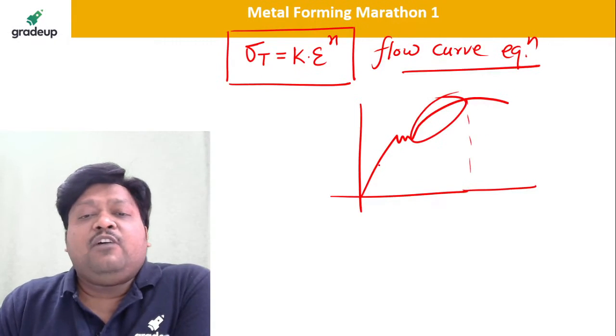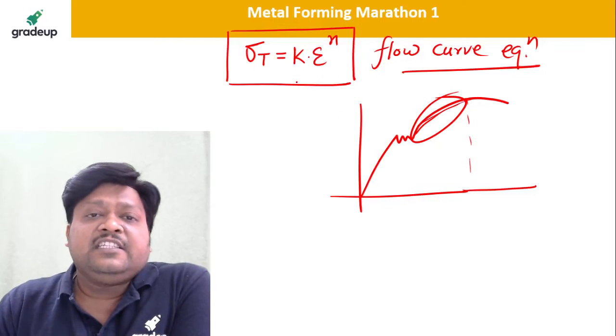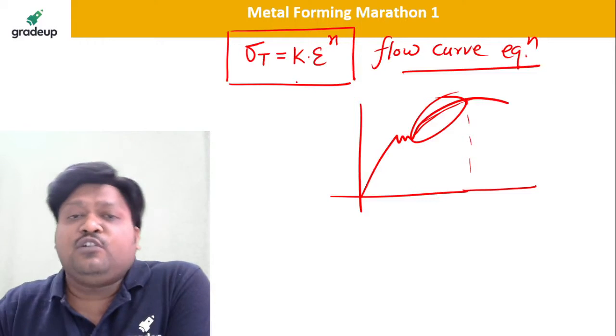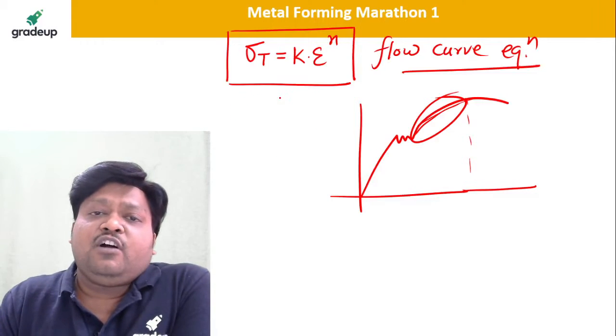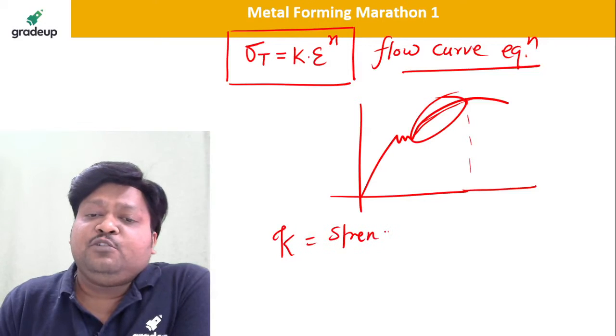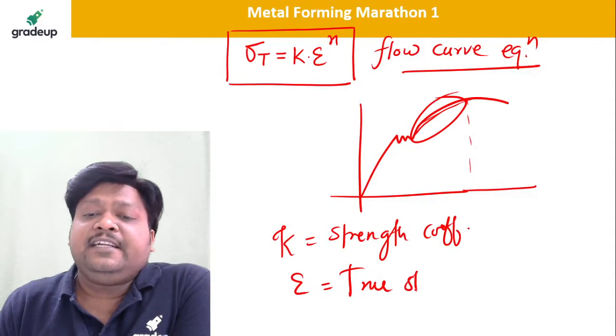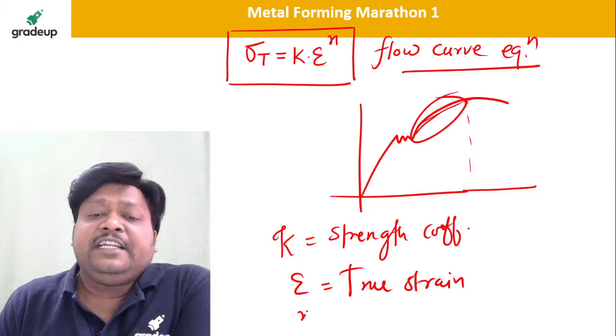There is the power law, the flow curve equation: sigma t is equal to K into epsilon to the power n, where K is the strength coefficient, epsilon is the true strain, and very importantly, n is our strain hardening exponent.